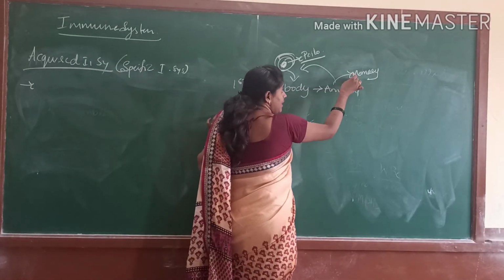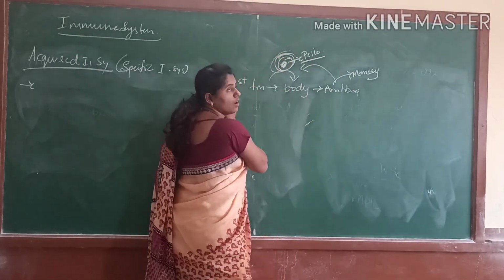After that it memorizes this polio virus.